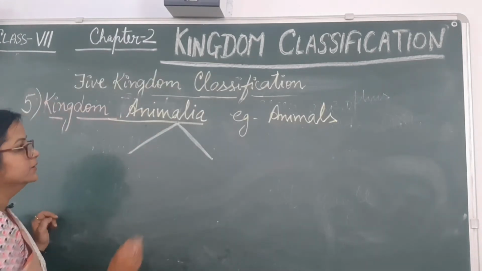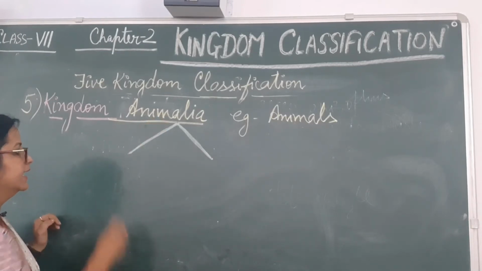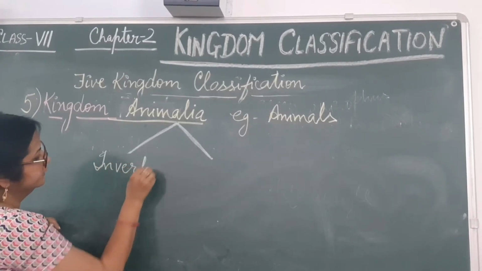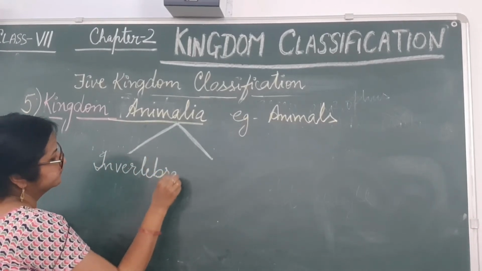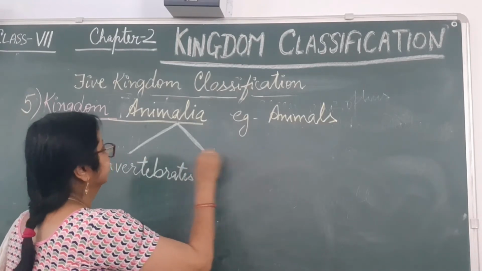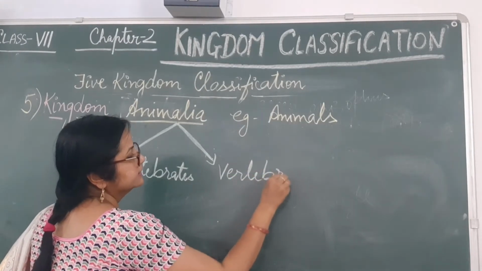So the organisms of the lower category of kingdom Animalia are known as invertebrates, and the higher category is known as the vertebrates.